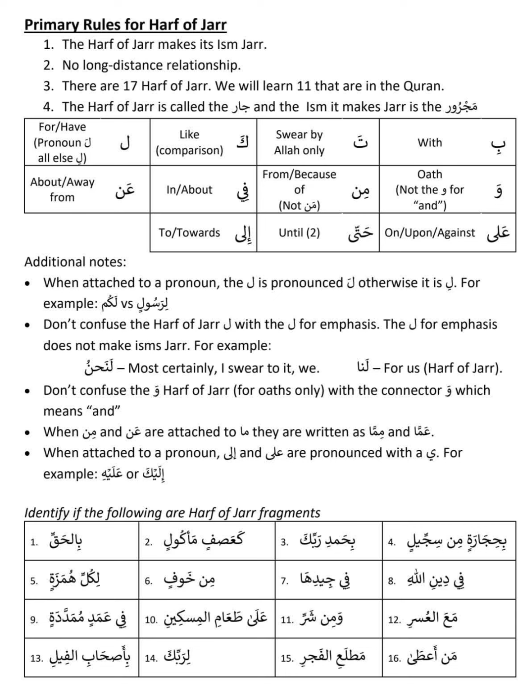There is an assignment going on. So finally, I'll just revise the entire thing. What you need to learn from this lesson is simple. There are some harf called jar. What are those? Bata, kaf, lam, waw, min, fi, an, ala, hatta, ila. So you need to memorize. There is no way you can move without memorizing. Very easy. Repeat it 10 times. It will stick in your head.